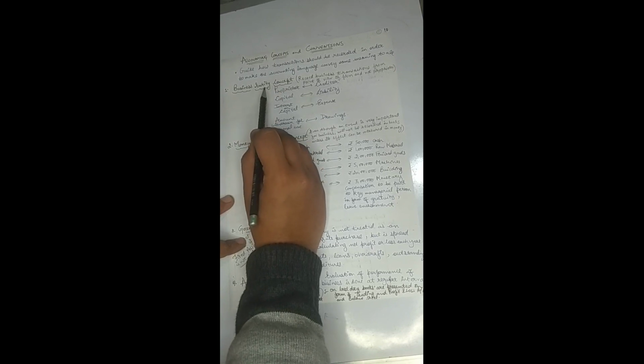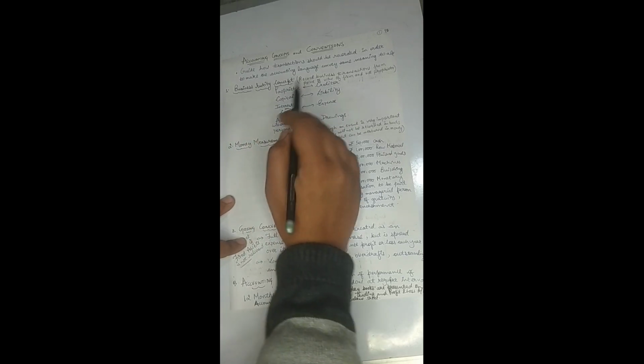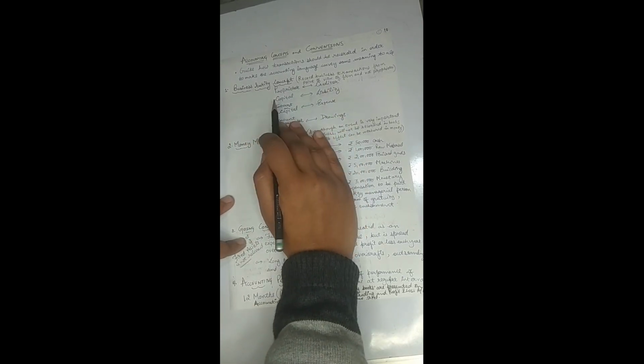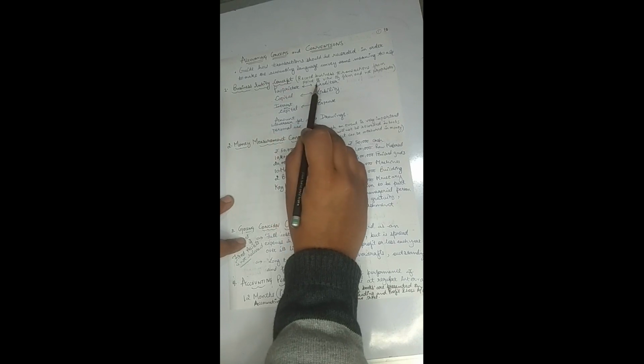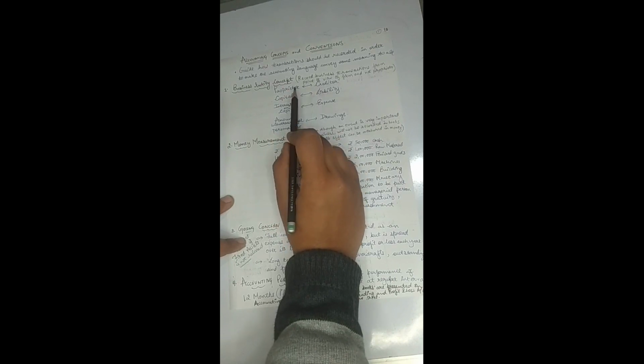Right? So according to this concept, if the proprietor is separate and the business is separate, then the proprietor or the owner will be a creditor for the firm, because the proprietor has given or invested capital in the business.